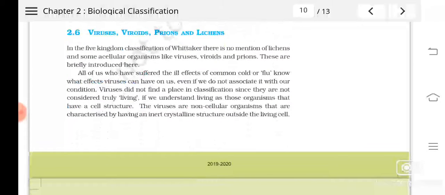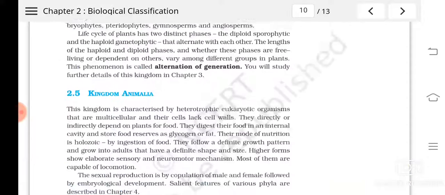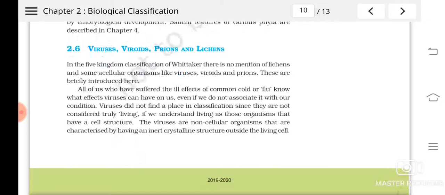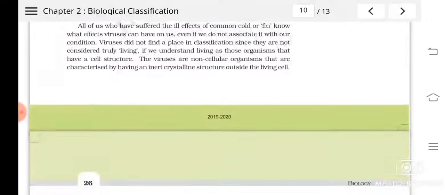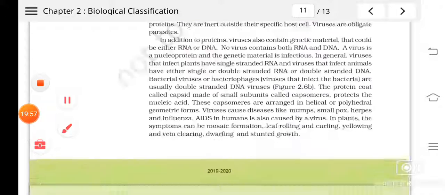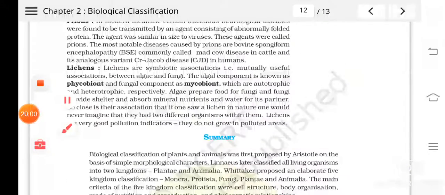Actually, we need to study kingdom Plantae and Animalia in detail in the other two chapters, so this is only a small introduction. After that we have to study virus, viroids, prions and lichens. So these 2 chapters will be completed, then the next chapter is about the plant kingdom, and these 3 chapters will be there for your pre-midterm exam. Hope this much is clear to you. We'll stop here. Thank you.